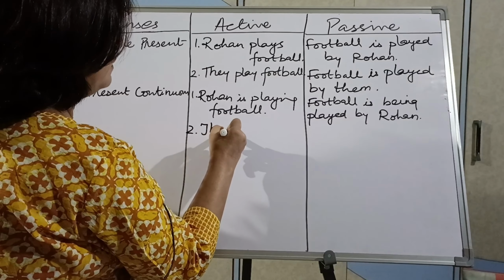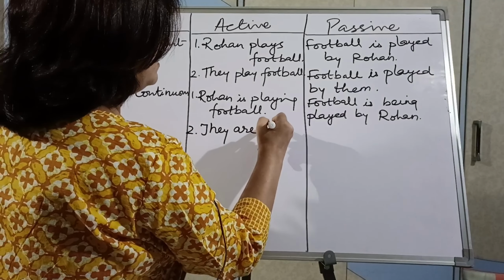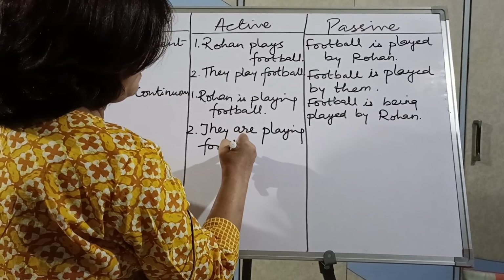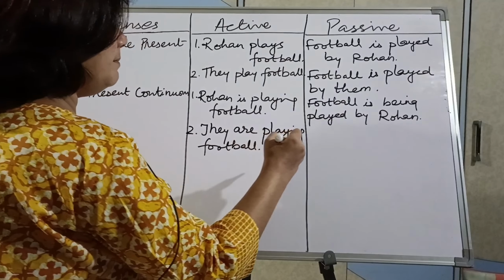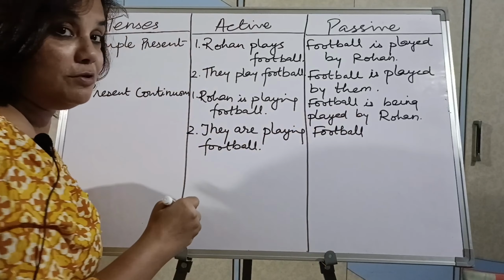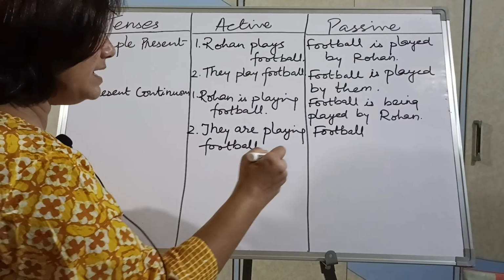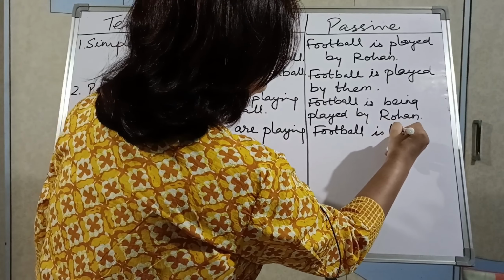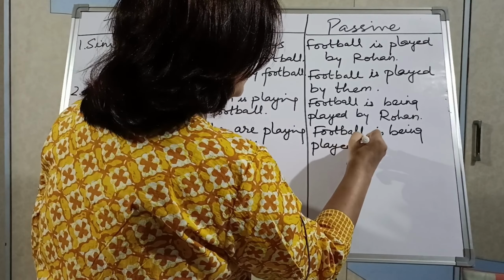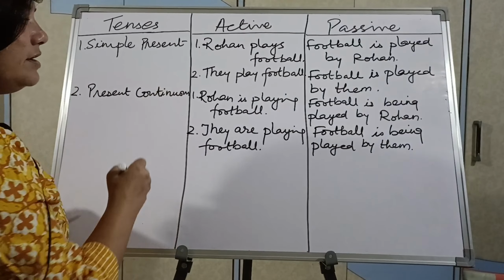They are, the helping verb will be are. They are playing football. So what will it become? Football. Now football are you will not do, okay? You will not make the mistake like me. So football is, because football is singular. Football is being played by them. Being will come. Why? Because it is continuous tense.